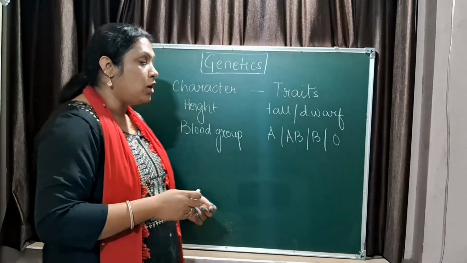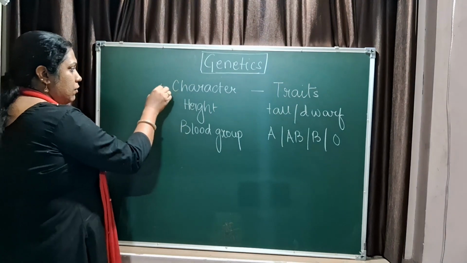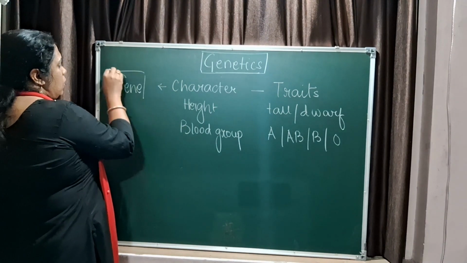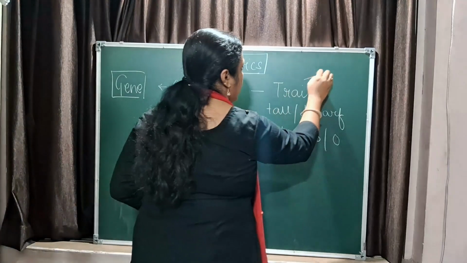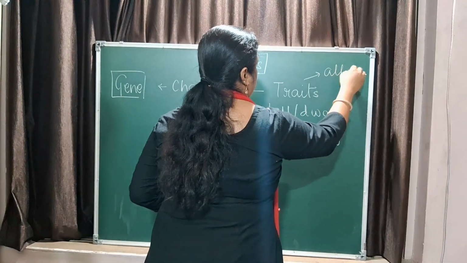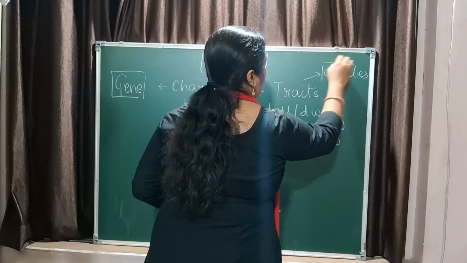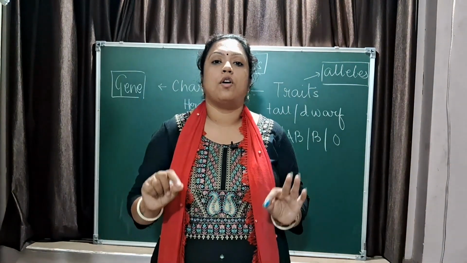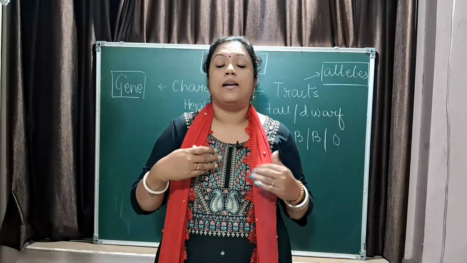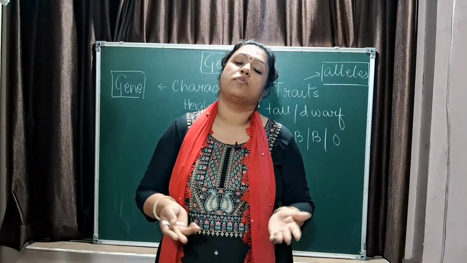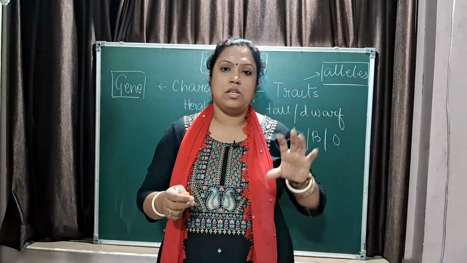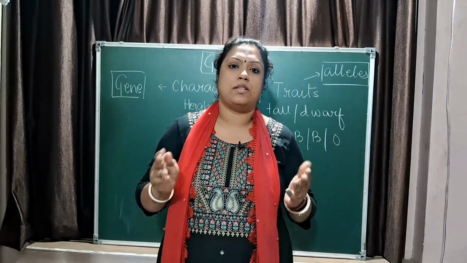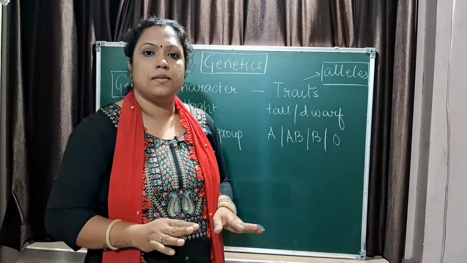Is that clear? So what is equivalent to character is a gene, and what is equivalent to trait are the alleles. If you have to define them, traits are the different forms of a character, and alleles are the alternative forms of the genes. Each gene codes for a certain character, and they have different forms because of the presence of the alleles. Is this clear?